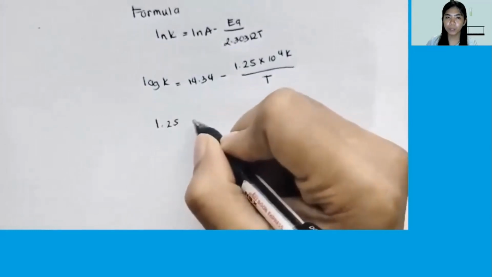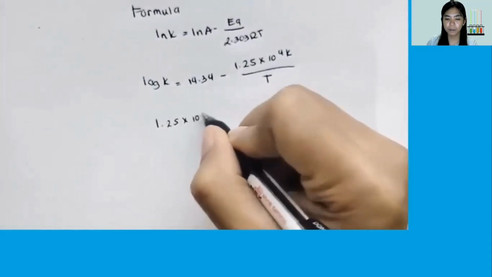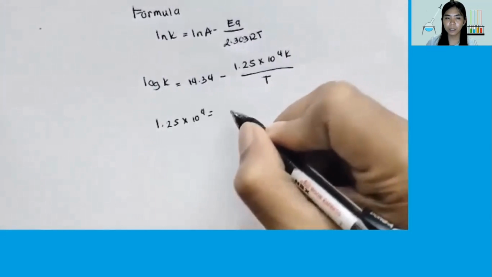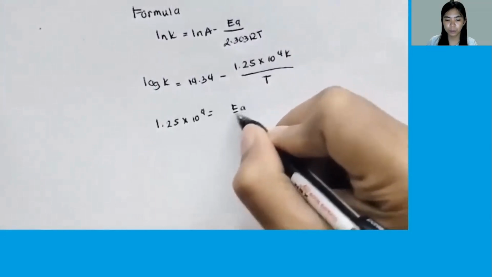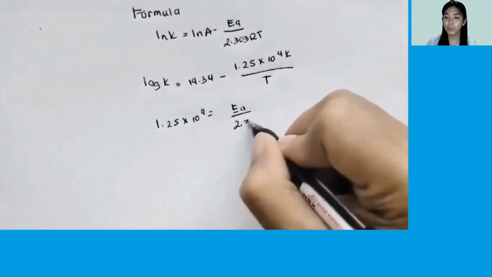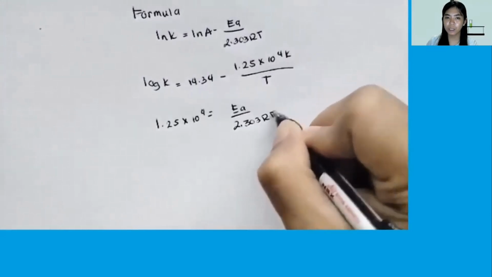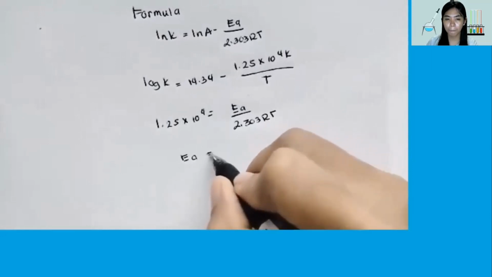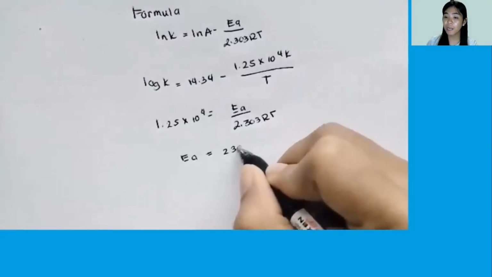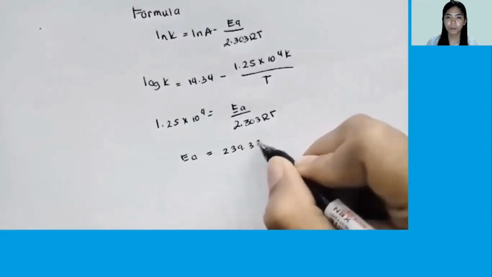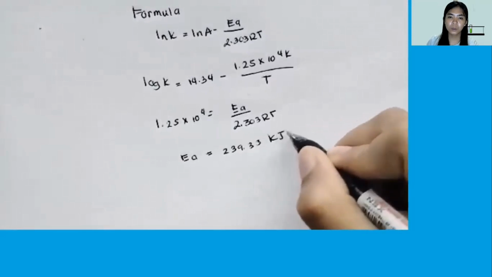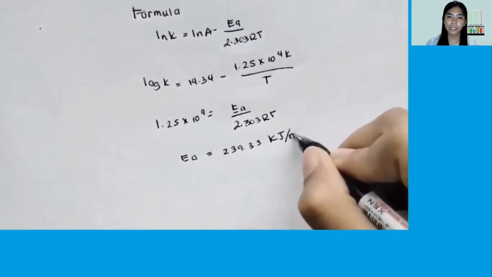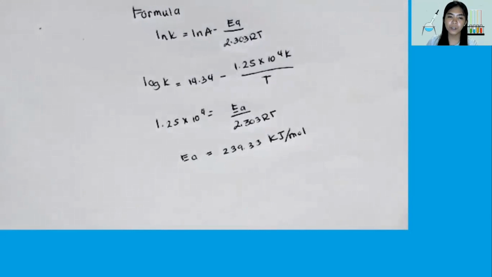So we have 1.25 times 10 raised to 4 equal to the activation energy over 2.303 R. Multiplying the two values, we now have the activation energy equal to 239.33 kilojoules per mole.